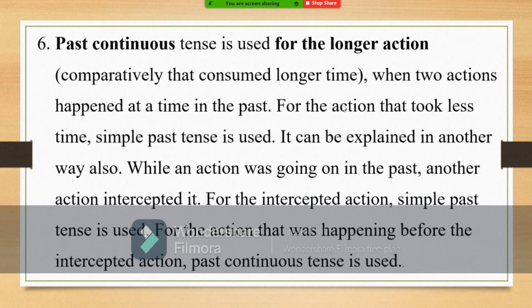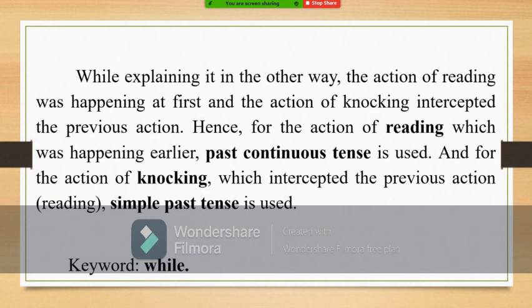And here we have a single keyword, that is while. While is the keyword. It is a reliable one. After while, there will be a subject, and after that subject, only past continuous tense should come. The verb that shows past continuous tense should come.